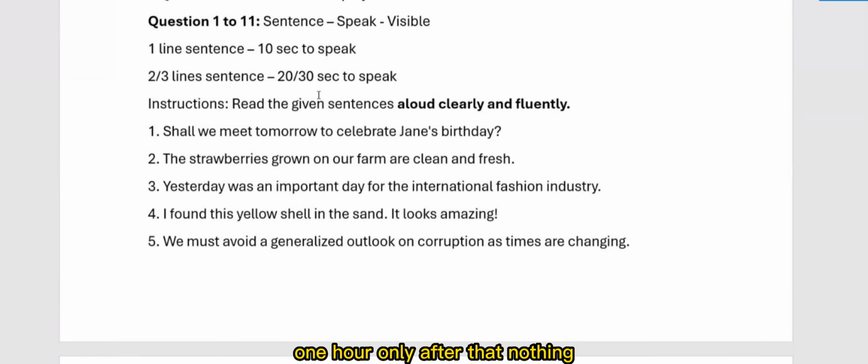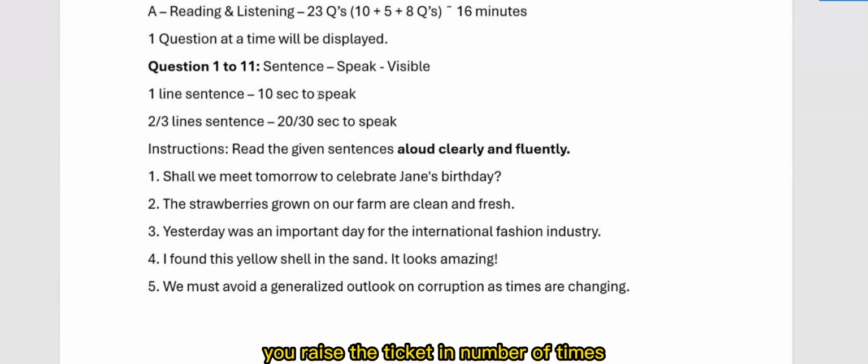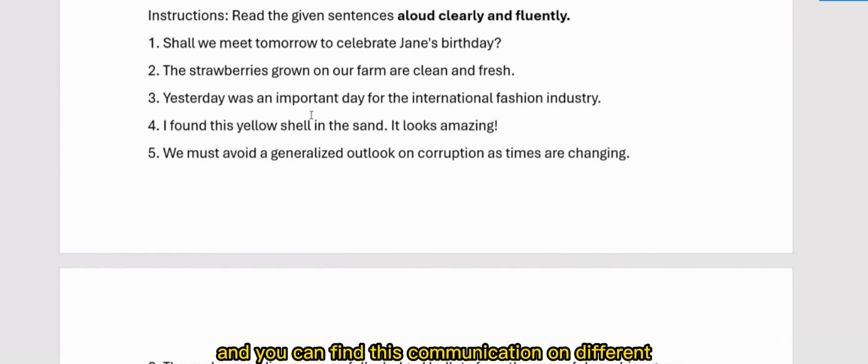There are 4 sections. Section 1, reading and listening. First a sentence will be displayed, certain words will be displayed. Then a clip will be played. 8 audio clips will be played. You need to listen and you have to repeat that.